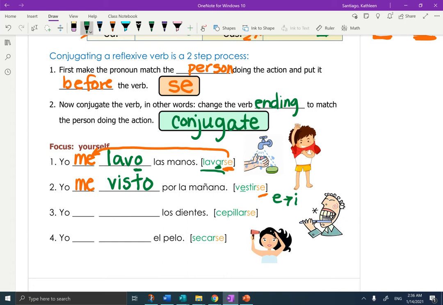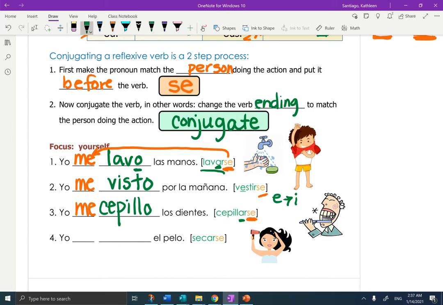Okay, I'm going to review them. Number 3, yo blank blank los dientes. You're going to take the se and come to the front again, and it would be me. Take cepillar, change the AR to match yo. It's a regular AR verb, so it would be cepillo.